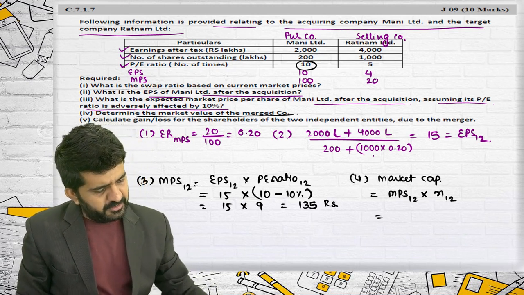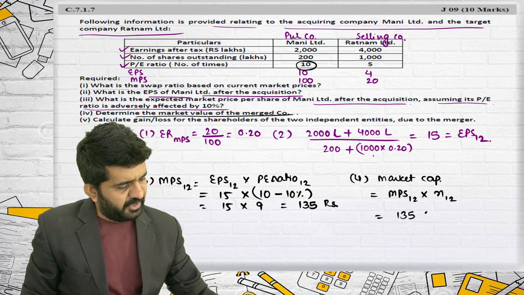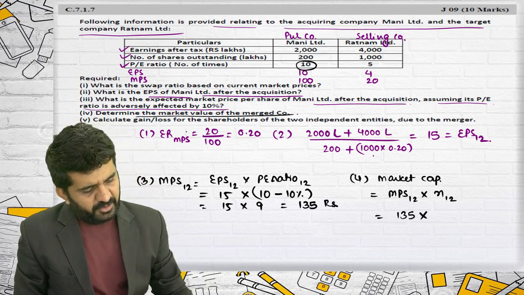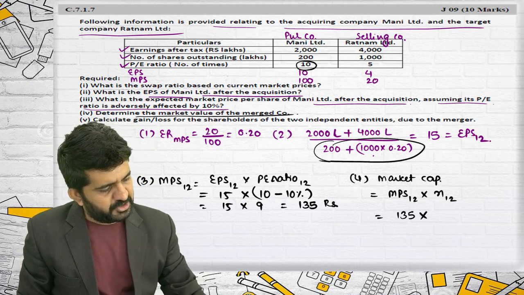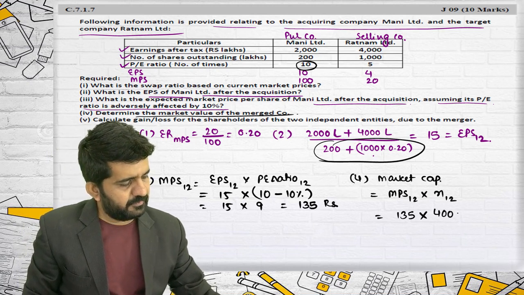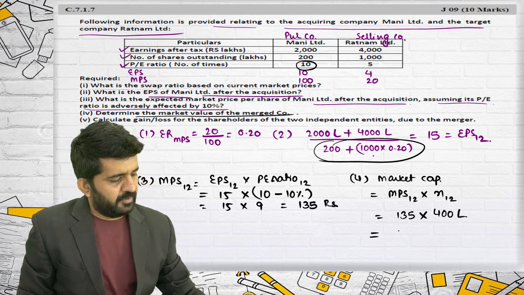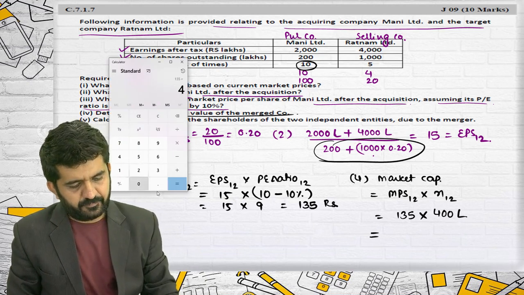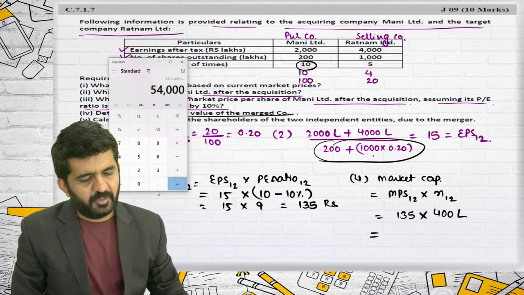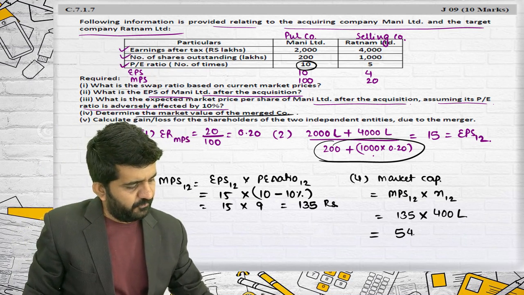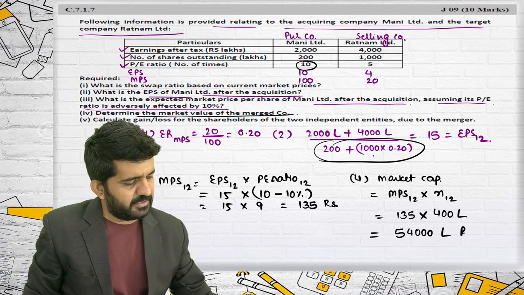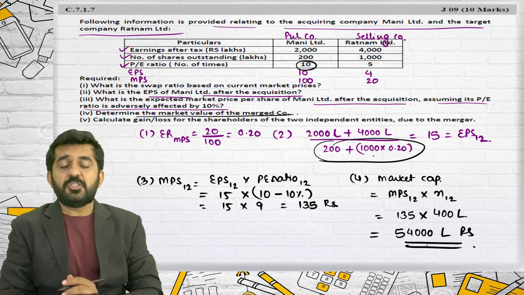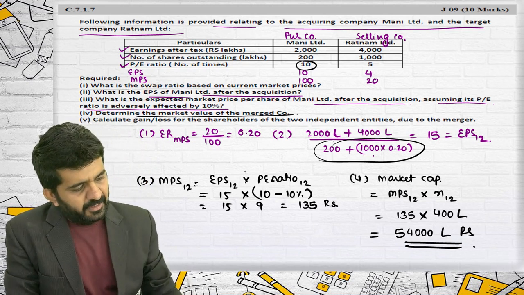MPS 12 is 135 and N12 is the denominator, which is 400 lakhs. 135 into 400 lakhs, which is 54,000 lakhs. This is market capitalization.